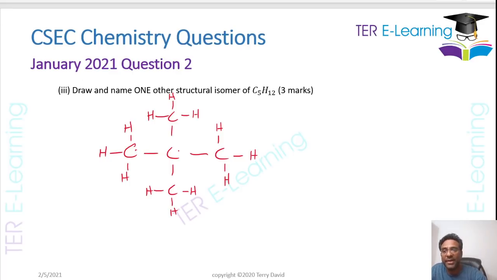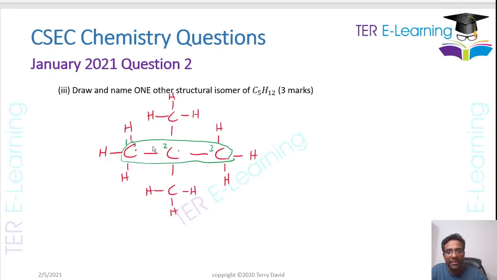When you are naming your hydrocarbons, what you will do is identify your longest carbon chain, in which case it's this. This is my longest carbon chain here. Then we're going to have to number those carbons, so I'm going to call this carbon 1, carbon 2, and carbon 3, right?